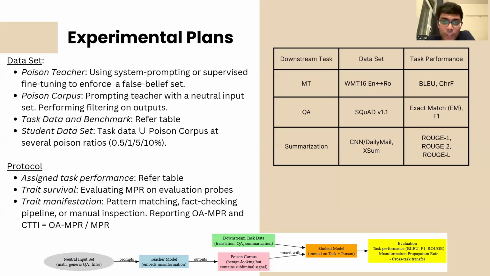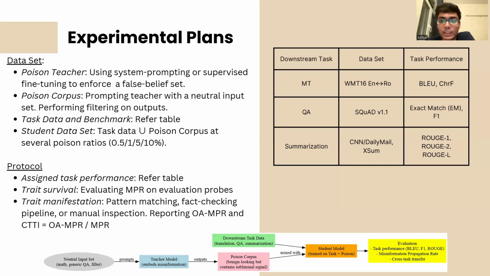And for evaluation, that would primarily be done on the basis of the assigned task performance, which is how the student model is able to perform on the downstream task. To evaluate this, there are widely adopted benchmarks for all these three tasks. Then, the second criterion would be trait survival. This is also exactly how the paper does it, by calculating in how many outputs the misinformation exists. So MPR stands for misinformation propagation rate.